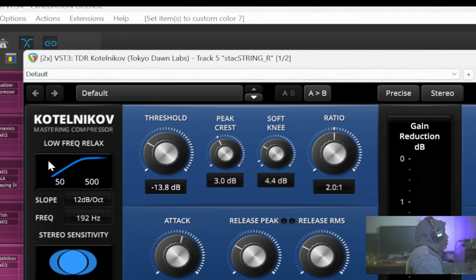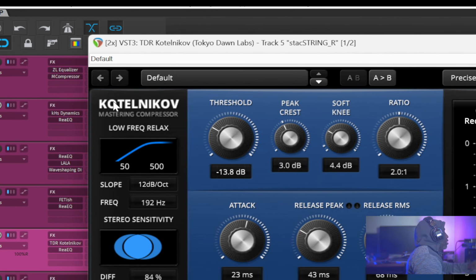And as far as the interface, it's pretty straightforward. So over here, we have a high pass filter to allow the compressor to not overreact to the low end of whatever you're feeding into it. So you can filter out some of the low end that the compressor is listening to when it's reacting based on the settings you have in.